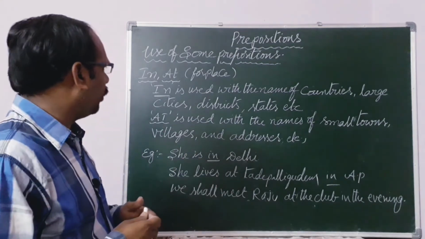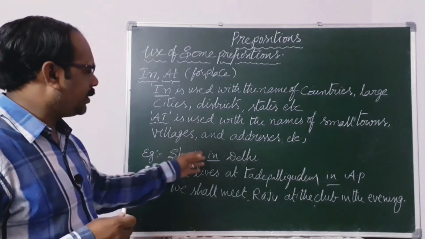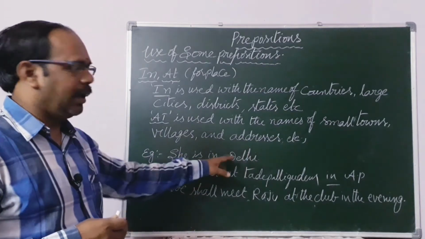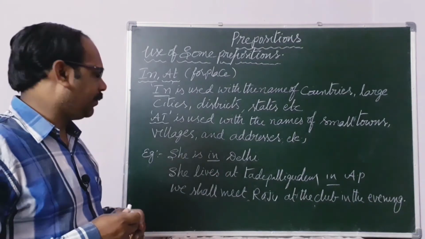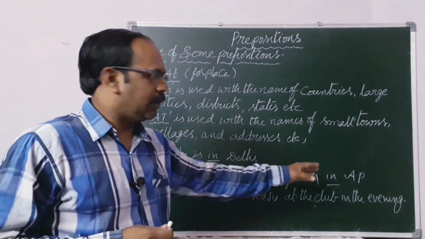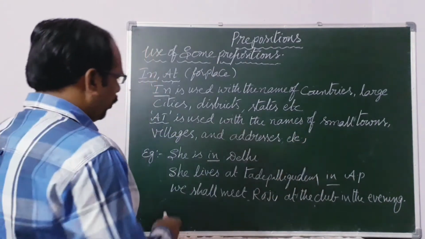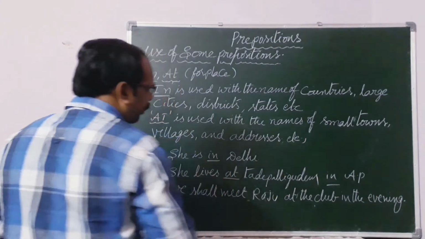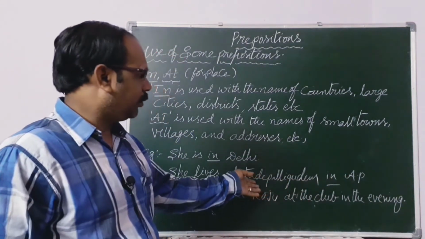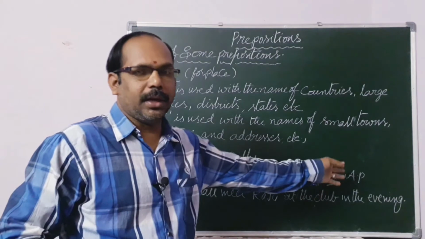Here, the example. She is dash Delhi. In Delhi, it is a metropolitan city. She lives dash Tadepalligudem dash AP. She lives at Tadepalligudem in AP. It is a small town and it is a state.